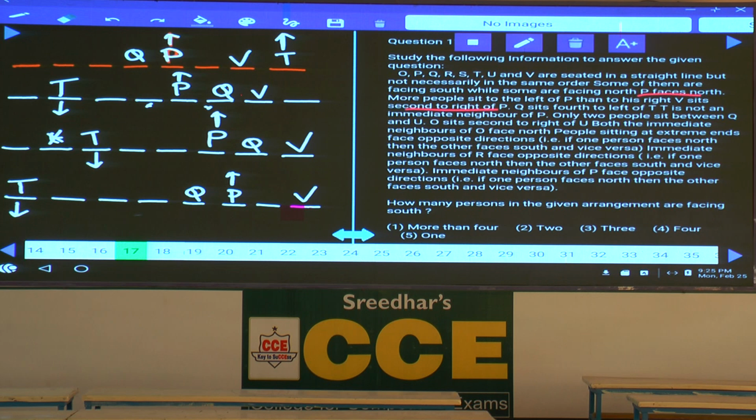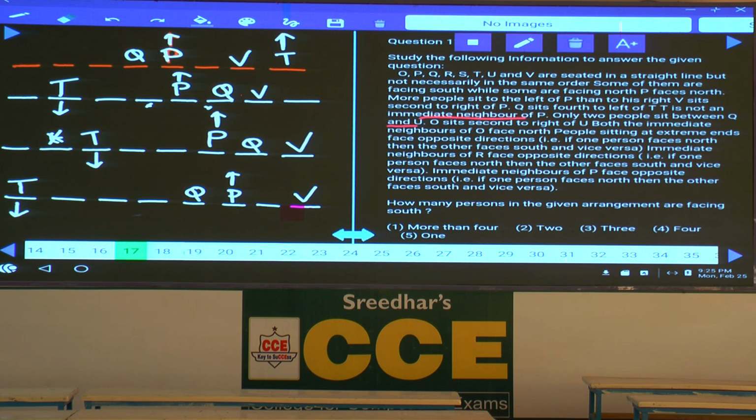And how many possibilities do we have? 4 possibilities. 1, 2, 3, 4. Q sits 4th to the left of T. And hence in total 4 different possibilities. And T is not an immediate neighbor of P. In all the 4 cases, T is not an immediate neighbor of P. It is valid. Only 2 people between Q and U.